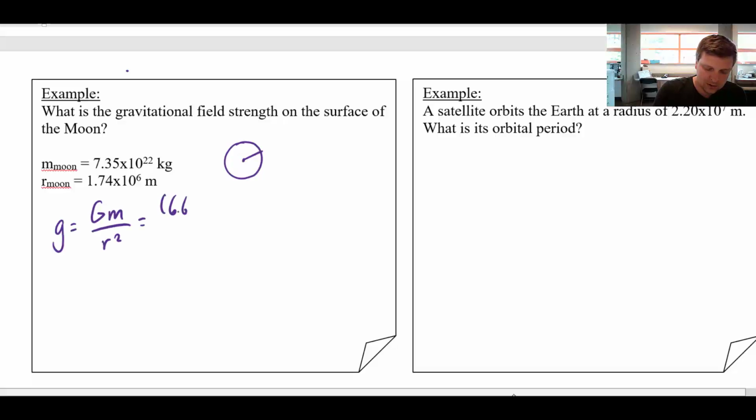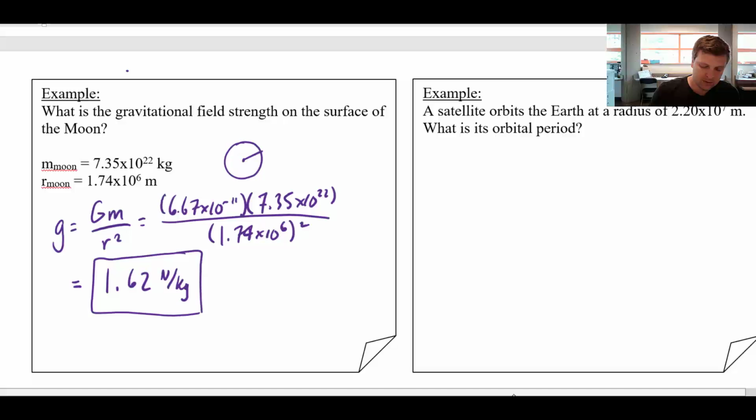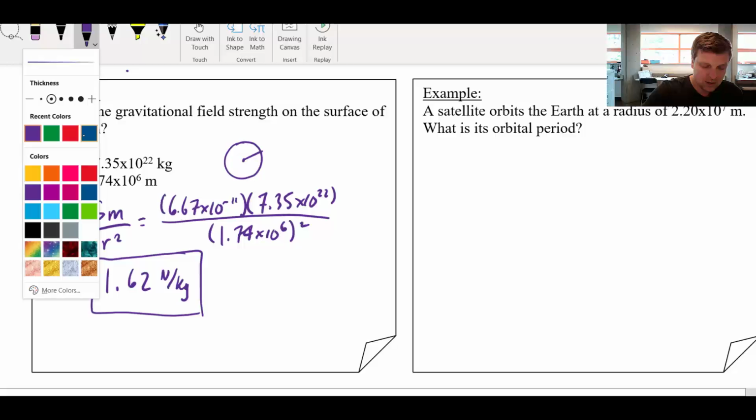So this is going to be 6.67 times 10 to the negative 11 times the mass of the moon, which is given to me there, 7.35 times 10 to the 22, all divided by the radius of the moon to the 6 squared. Now put that all in your calculator, crank it through, and what you'll get is right around 1.62 newtons per kilogram, which again is the same as a meter per second squared. So if you were to drop a rock on the moon, you'd expect it would accelerate downwards at 1.62 meters per second squared.